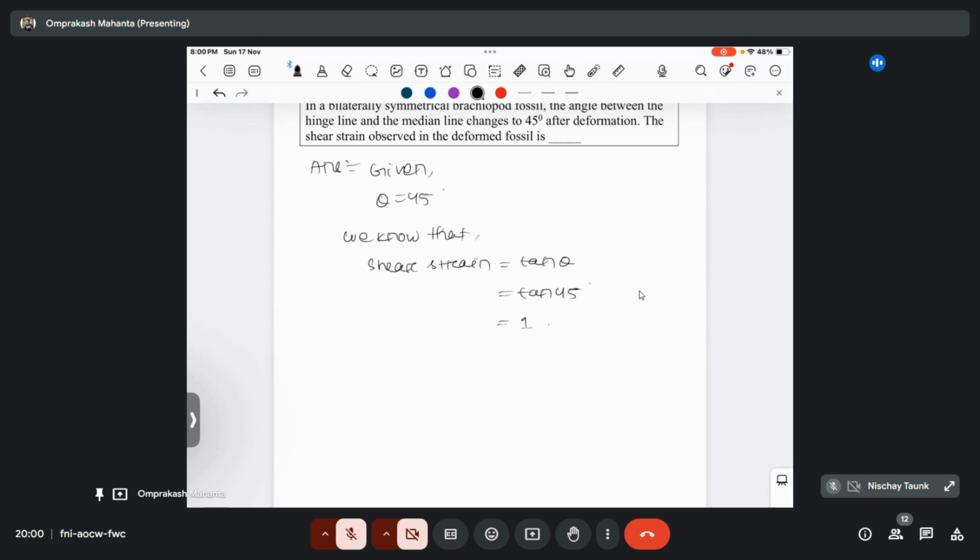That is not true, right? For viscous, the stress is directly proportional to strain rate, not strain. That will be strain rate. Remember this thing, okay?